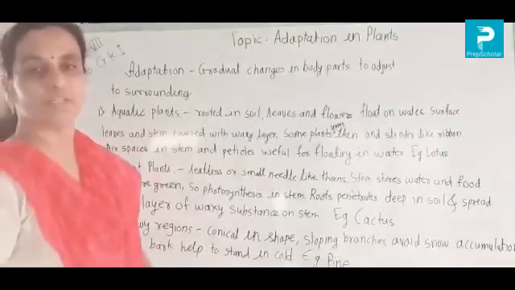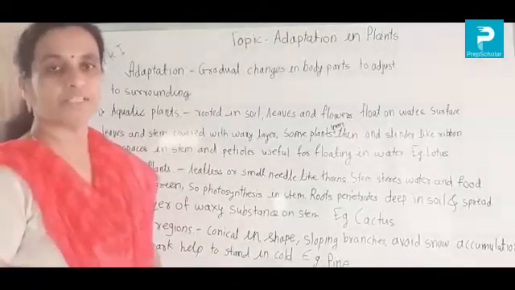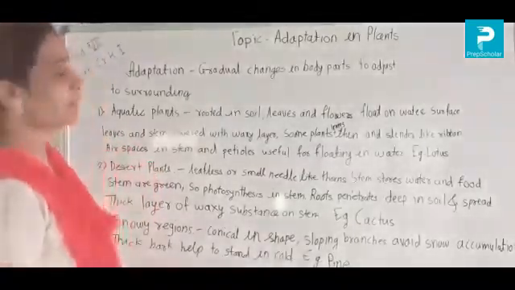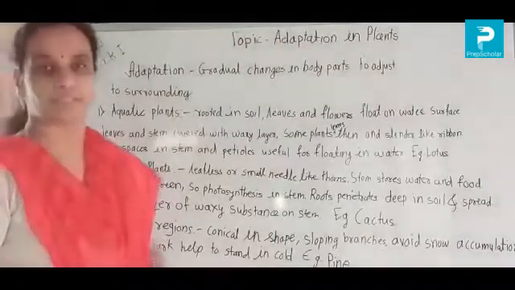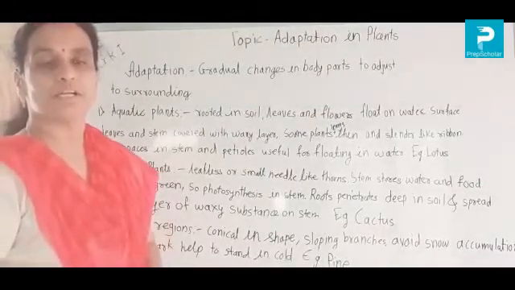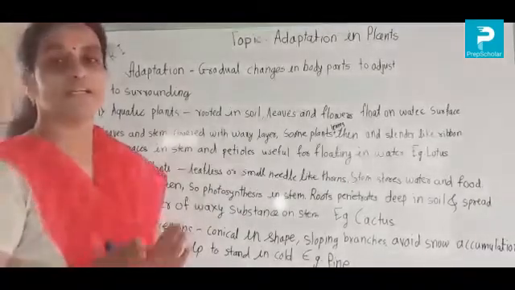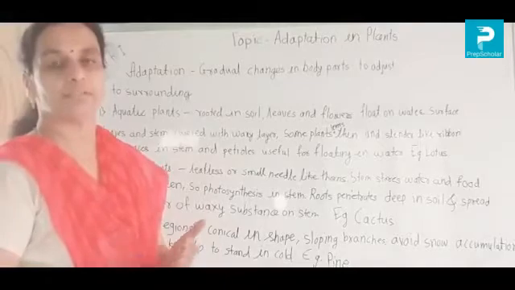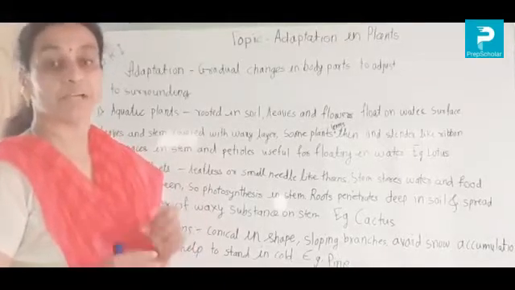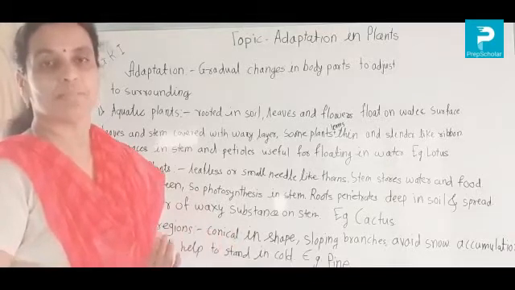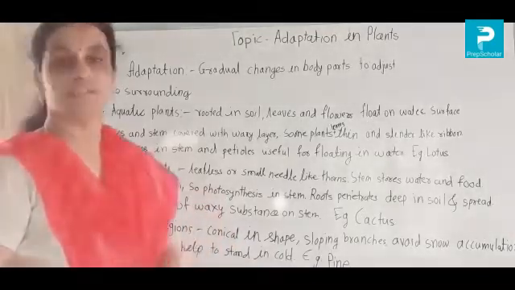About the topic related to GK, that is our adaptation in plants. Now, what is adaptation? Adaptation means gradual changes in any thing, maybe an animal, maybe a plant. Gradual changes in the body parts of an animal or plant to adjust with the surroundings.